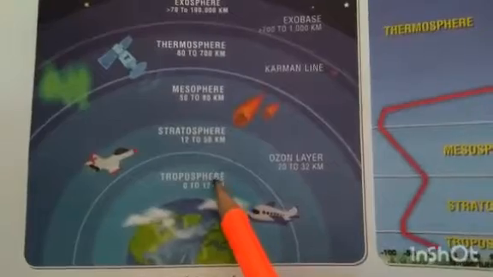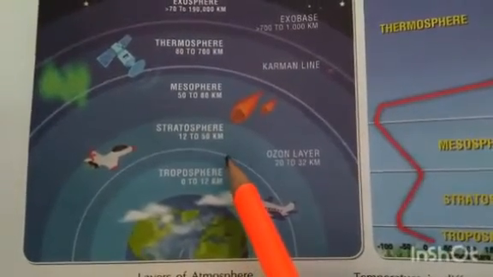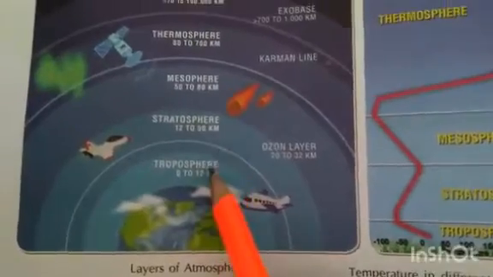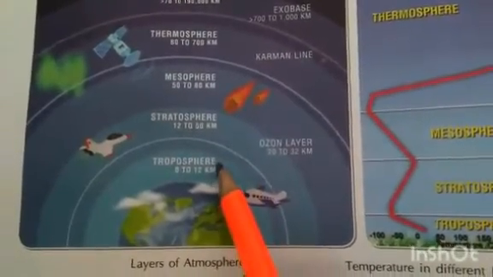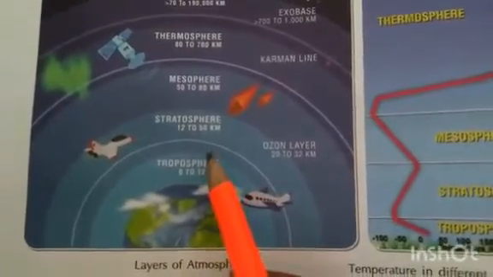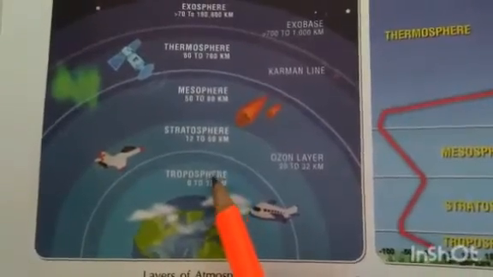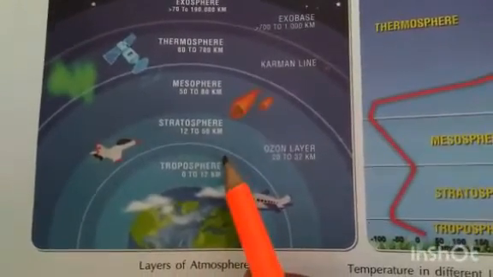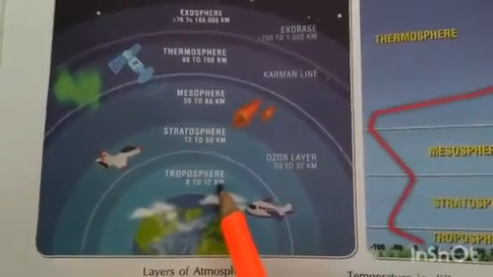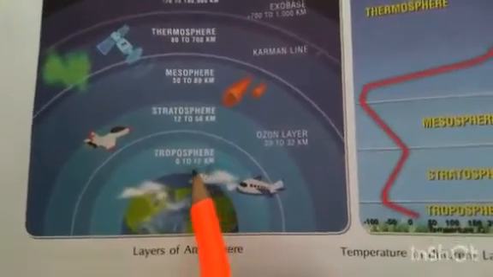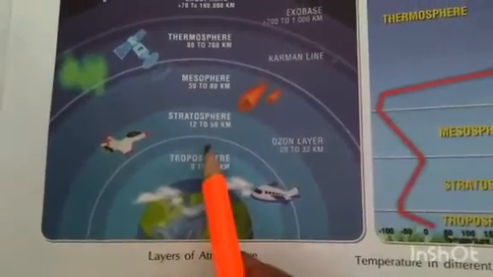The lowest and the densest layer of the atmosphere is troposphere. The average height of this layer is taken as about 12 kilometers. About 80% of the total mass of the atmosphere is contained in this layer. Almost all dust particles and water vapors are contained in this layer only.